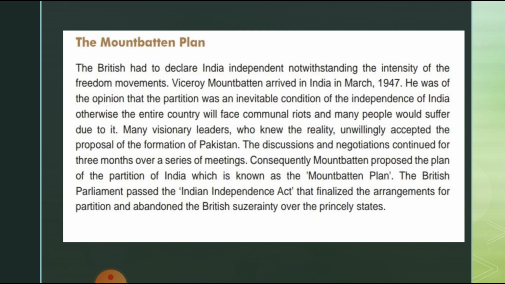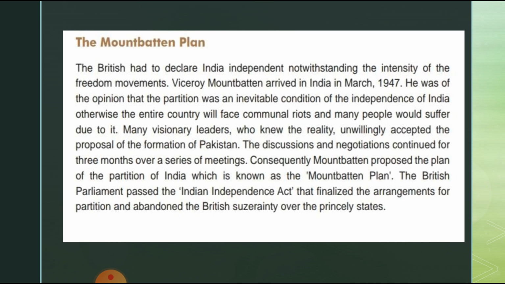The Viceroy, Lord Mountbatten, was of the opinion that if India had to be independent, partition was inevitable, and if partition was not done, there would be communal riots everywhere, which would harass people. Many visionary leaders who knew that reality unwillingly accepted the proposal for the formation of Pakistan. The discussion and negotiation continued for 3 months.